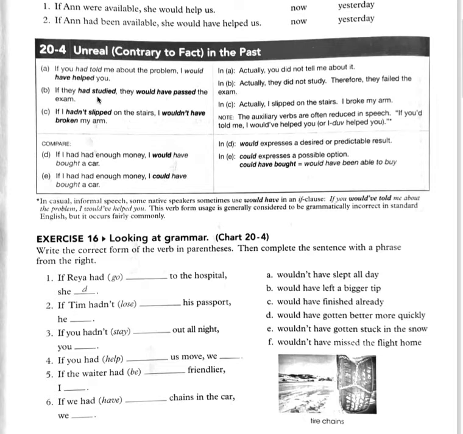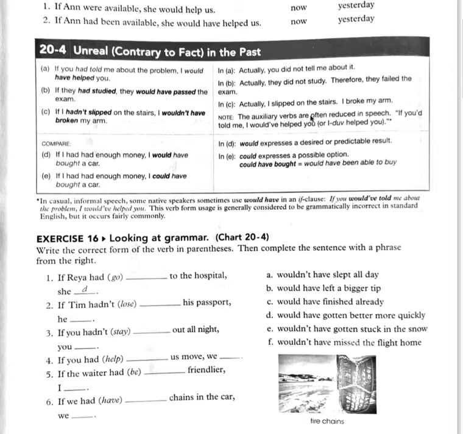B, if they had studied, they would have passed the exam. Actually they did not study, therefore they failed the exam. And in C, if I hadn't slipped on the stairs, I wouldn't have broken my arm. Actually, I slipped on the stairs and I broke my arm.